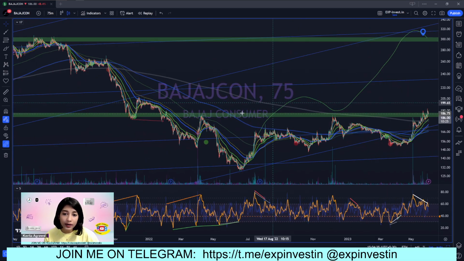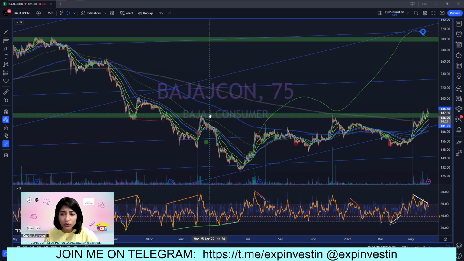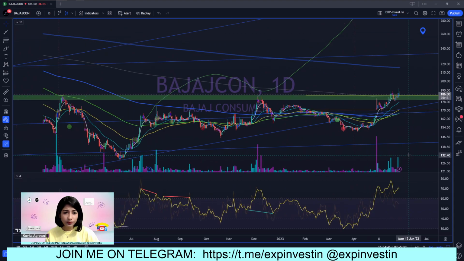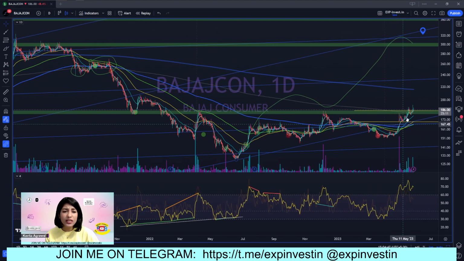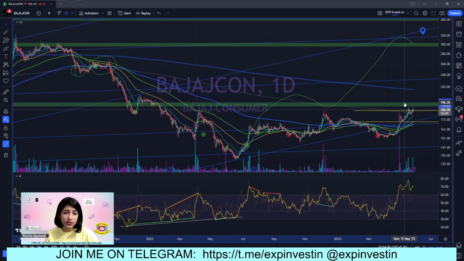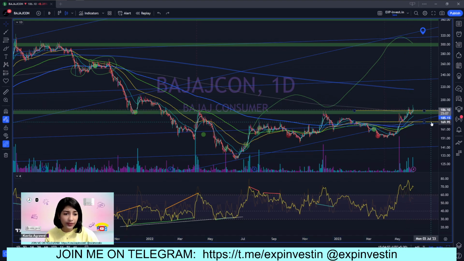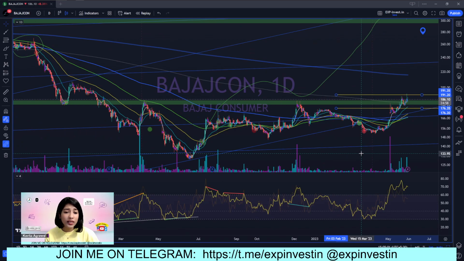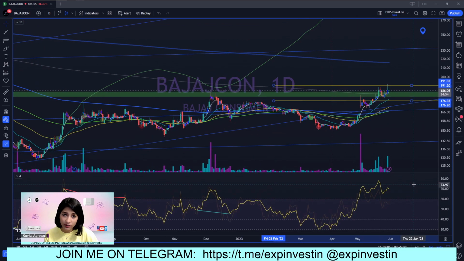Not only that, Bajaj Consumers has also come to this strong resistance zone, but it appears like it's trying to break out above this resistance zone, which is actually a very, very good idea. So I would not suggest you book profits just yet, because on the daily time frame also we can see that the bull trend is extremely strong, as suggested by the RSI going above the level of 70 repeatedly.